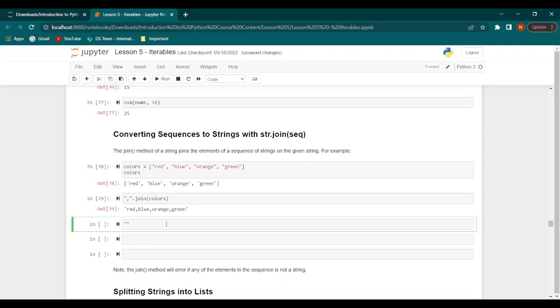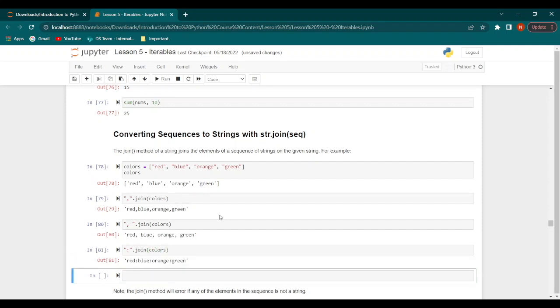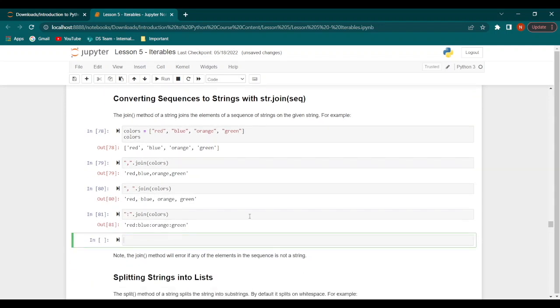Now, if we try the same thing, but this time we say comma and then space, and then we do dot join colors. This would give us a comma with a space. So it'll become red, blue, orange, green with a comma and a space in between. Likewise, we can do the same thing. We can put a colon, and then we say dot join colors. That becomes red, colon blue, colon orange, colon green.